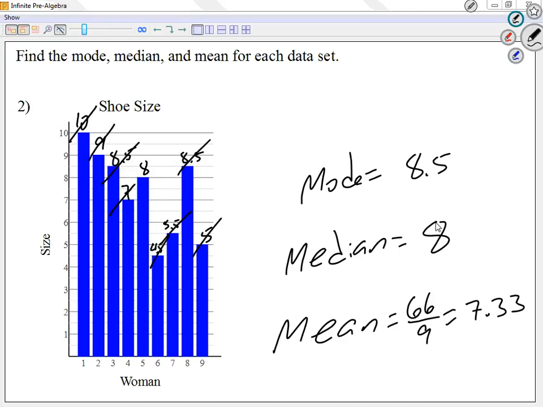If you notice, it's the same thing as last week. Mode, median, and mean are the same as last week, but I didn't give you a list of numbers. I gave you a graph, and two, I did not put them in order. Like last week, we saw them from small to large. Now they're just listed. But it's the same thing.